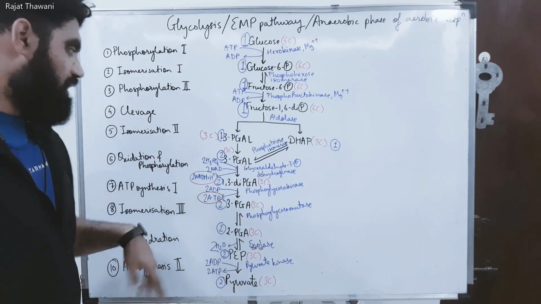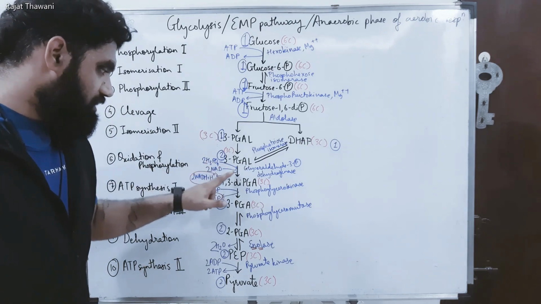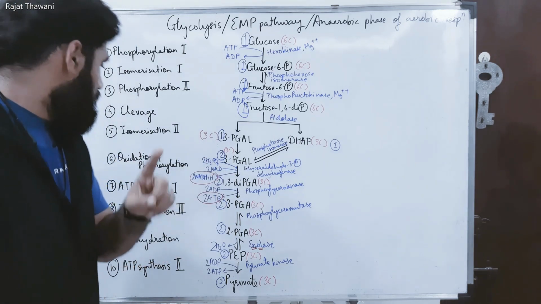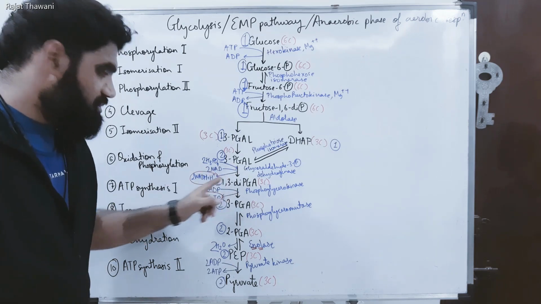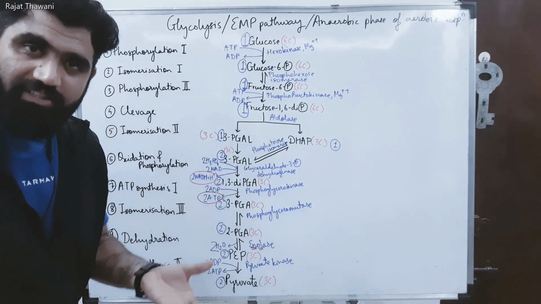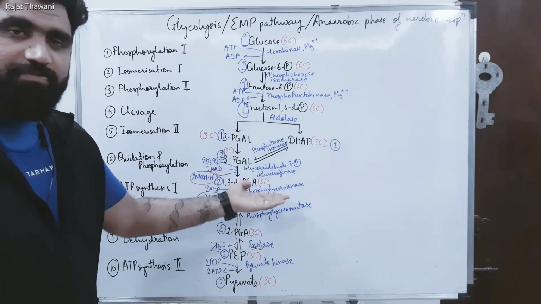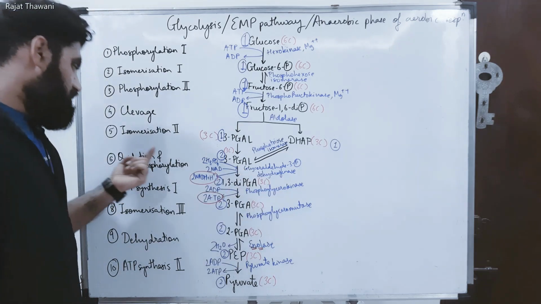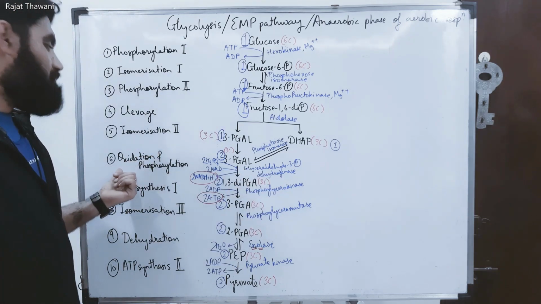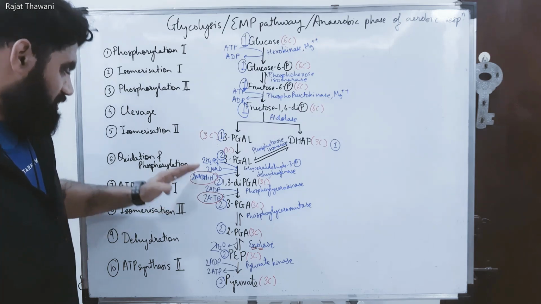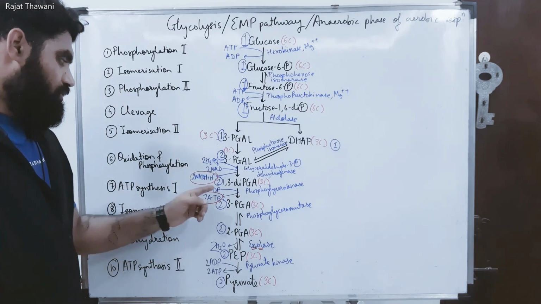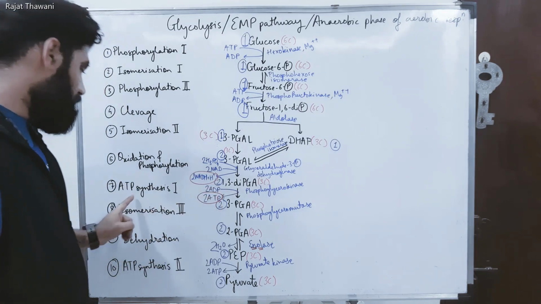After this, you can observe that phosphate is being added, so phosphorylation is taking place. Along with that, hydrogen is being removed, so oxidation is taking place. Dehydrogenase enzyme is present. So oxidation and phosphorylation, the 6th step. Okay, after this, see, the payoff started. So you can see first time here ATP is generated, so ATP synthesis 1.